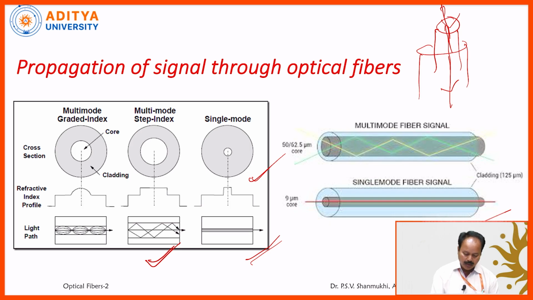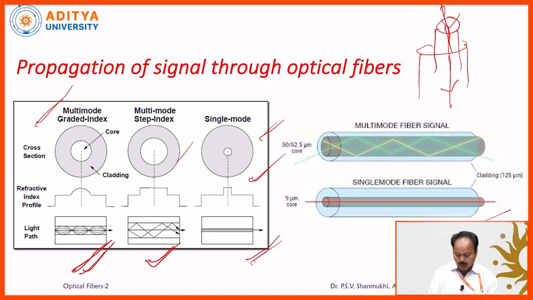Coming to the third type, the multi-mode fiber, which is graded index fiber. The refractive index is changing gradually. That's why, in the case of the core, concentric layers are available from inner to outer. Between any two adjacent layers, there exists total internal reflection. That's why the signal is propagating like this. So this is the propagation of the signal through graded index fiber, and this one is the propagation of the signal through the step index multi-mode fiber. These are the zigzag rays, and in the case of single mode fiber, this is the axial ray direction.